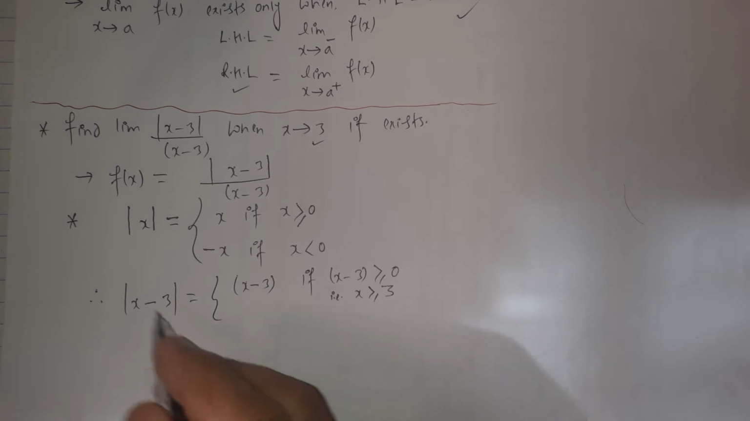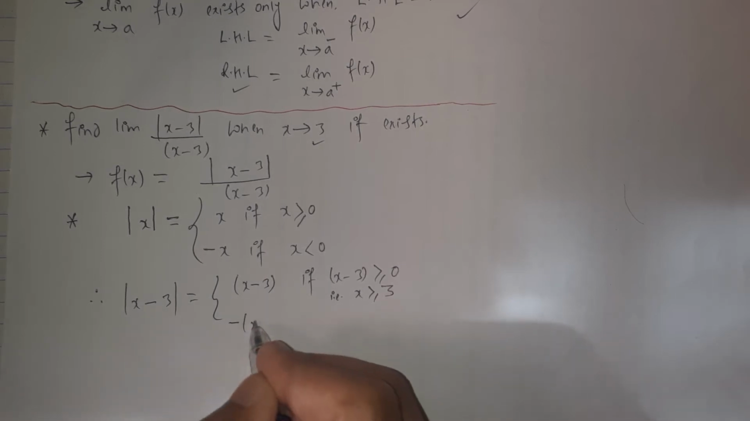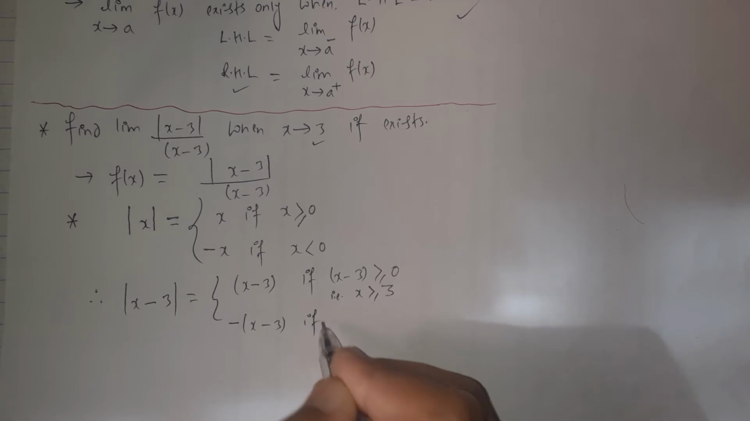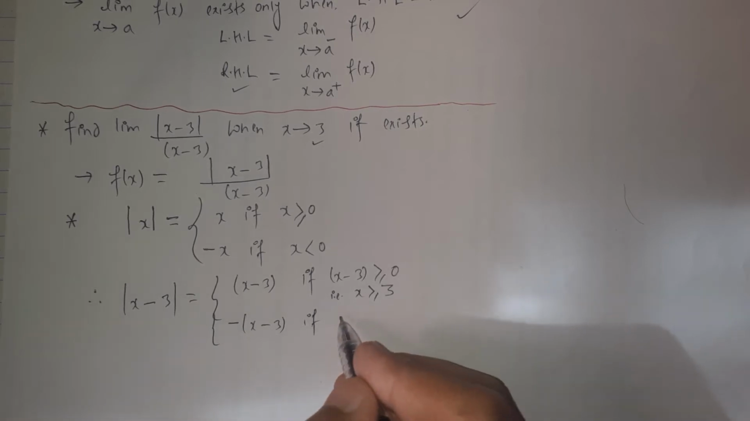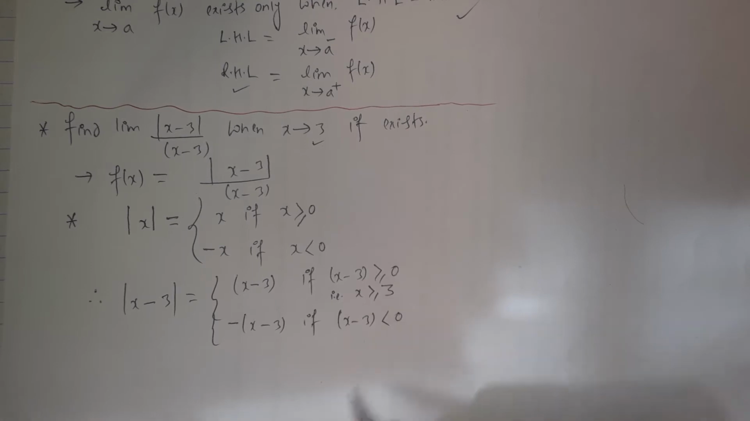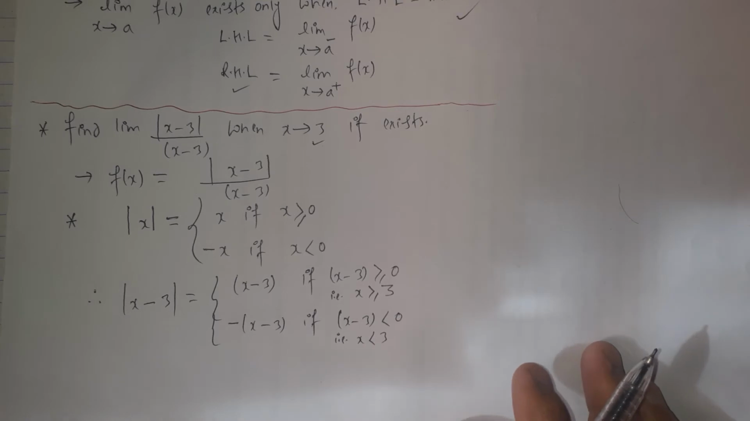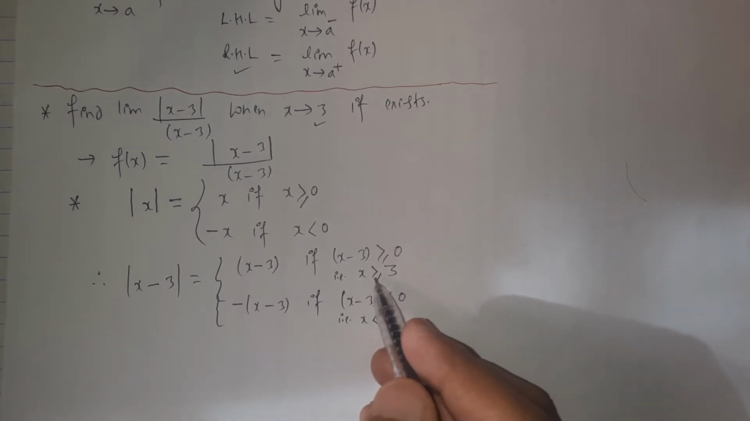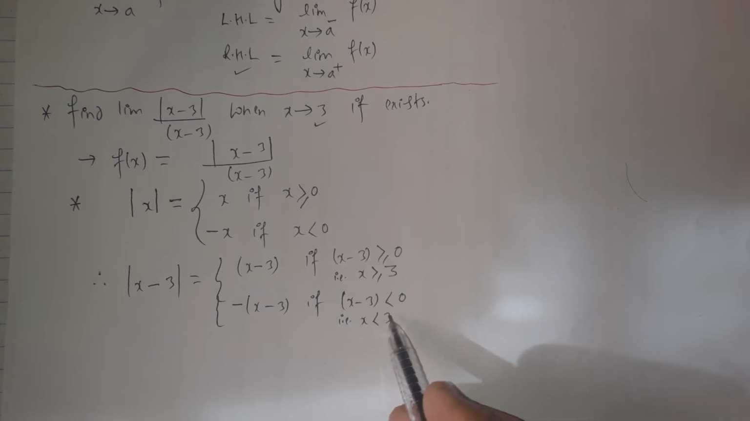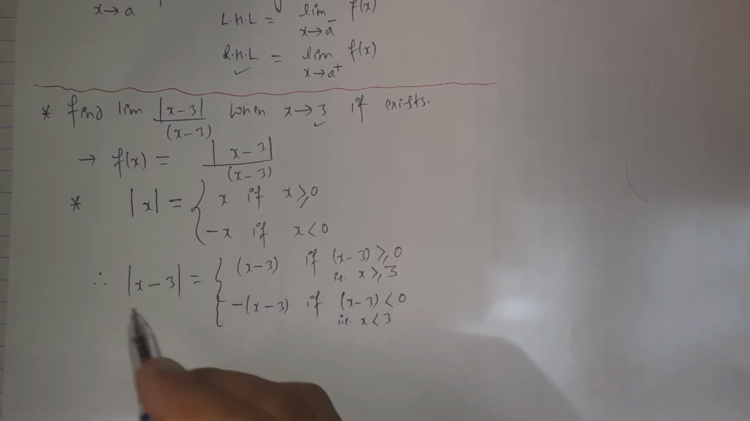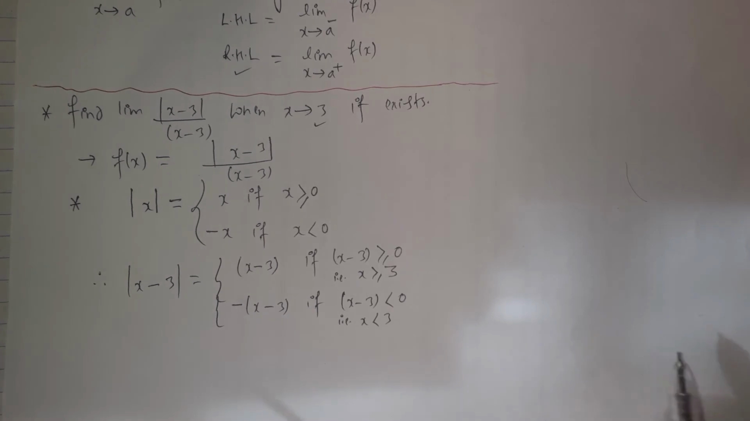Similarly, it has the other case. The mode of x minus 3 is negative of x minus 3 if the value of x minus 3 is negative. We can simplify this inequality: x less than 3. If the value of x is greater than or equal to 3, then the mode of this function is x minus 3. If the value of x is less than 3, then the mode of x minus 3 will be negative of x minus 3.